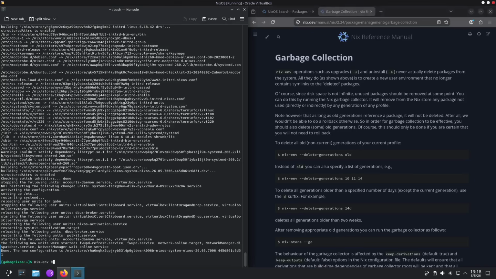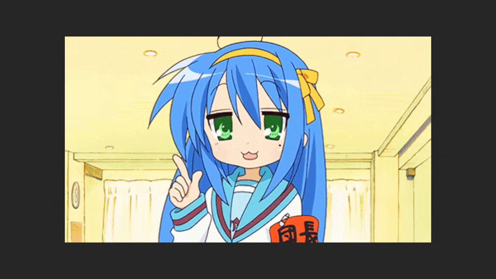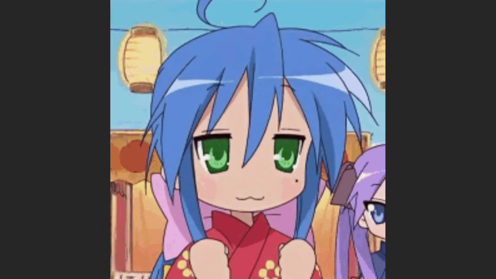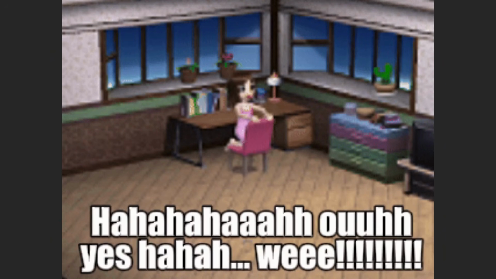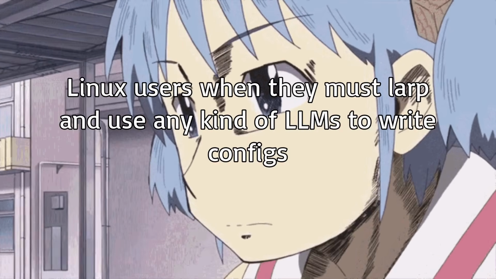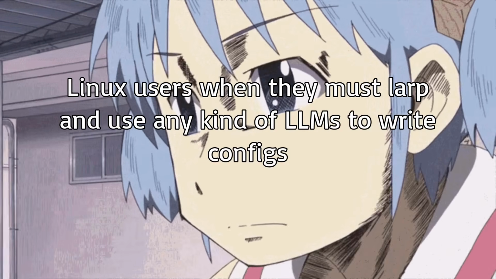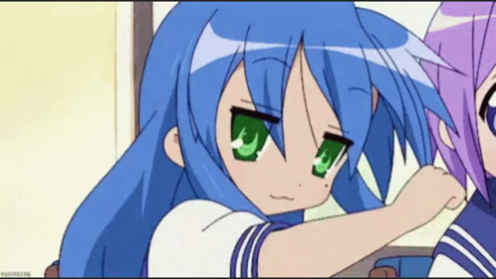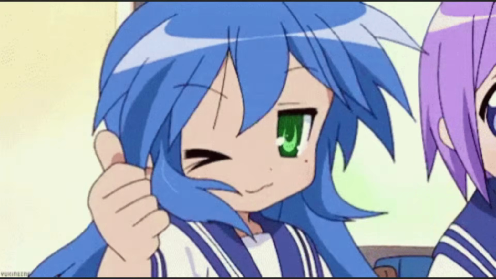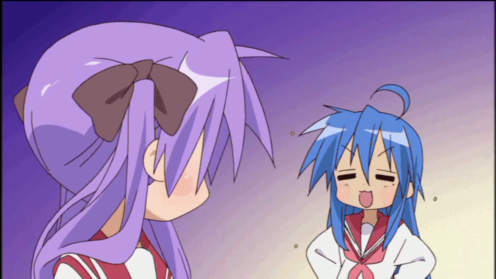nix-env delete. NixOS is a pretty fascinating Linux distro, I have to admit. It's definitely not something I would put in beginner hands, but it's also not something for everyone because, let's say, not everyone enjoys writing configs. Other than that, it was quite a nice distro, which is definitely something you might want to try if you enjoy Linux distros.